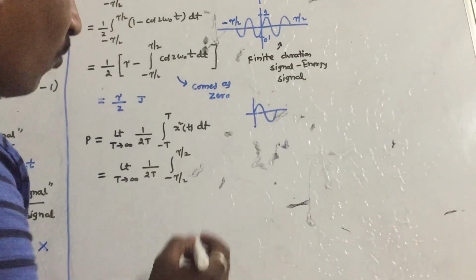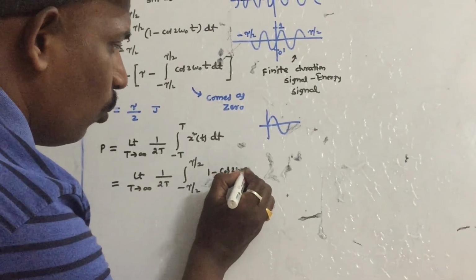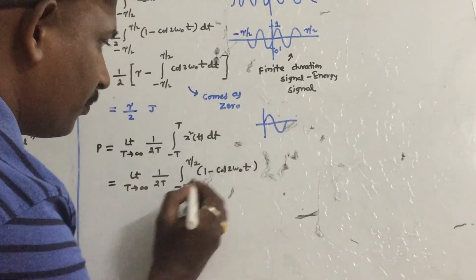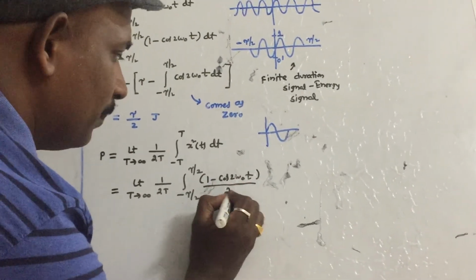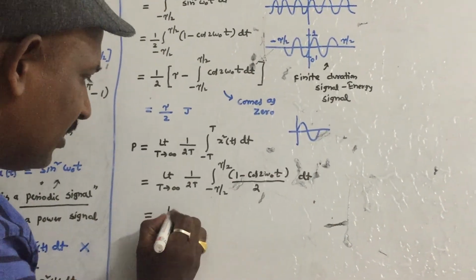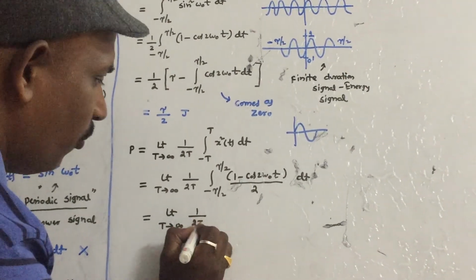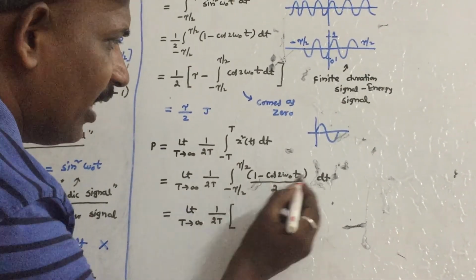In this interval, square the signal, sine square omega 0 t, which is written as 1 minus cos 2 omega 0 t by 2, dt. Let us separate these integrals.